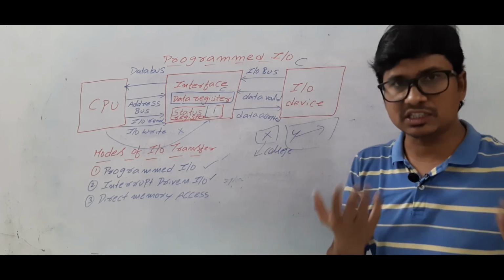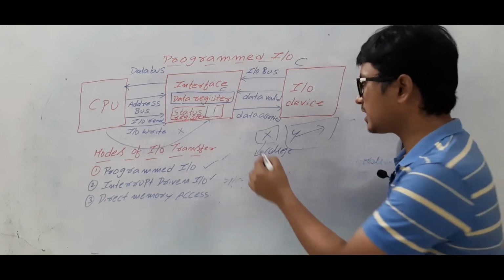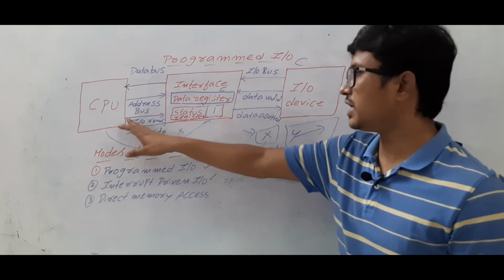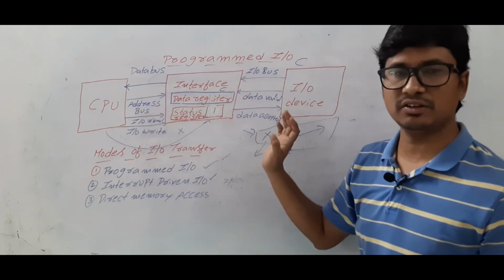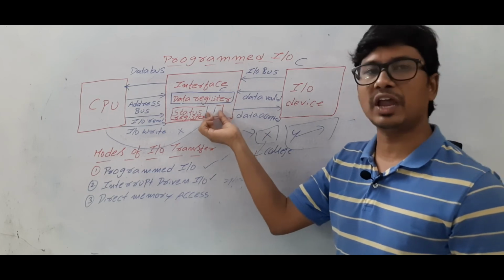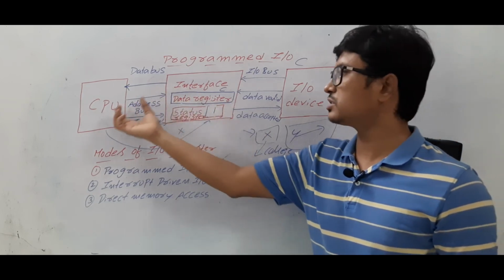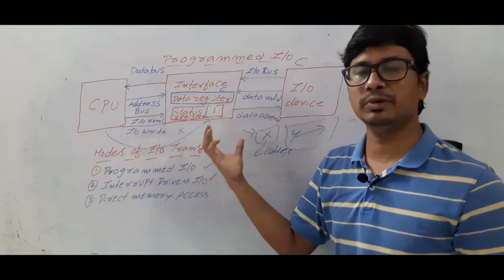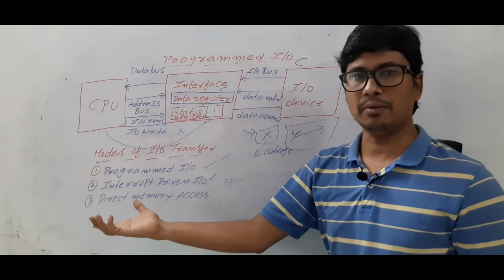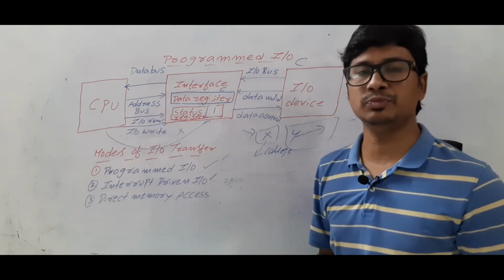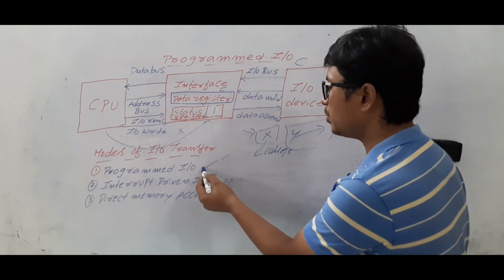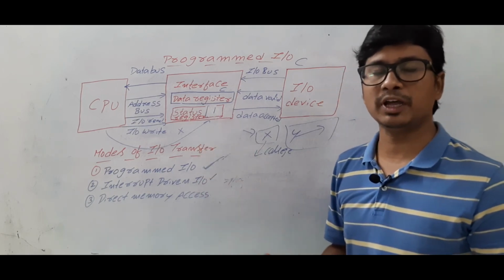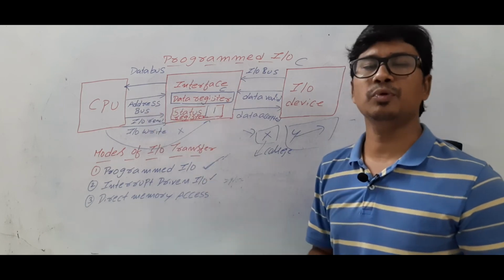In that time, if he does not do any other work and he is just waiting, then X is wasting his time. That is what the CPU is also doing here. The CPU has given the IO read signal to the interface and it is waiting for when this flag bit will become 1. It is just checking the status register, and it is not doing any other task. Am I right or wrong? Then the performance of the CPU will be degraded. So that is about programmed IO. I hope you have understood what programmed IO is and what the drawback of programmed IO is.